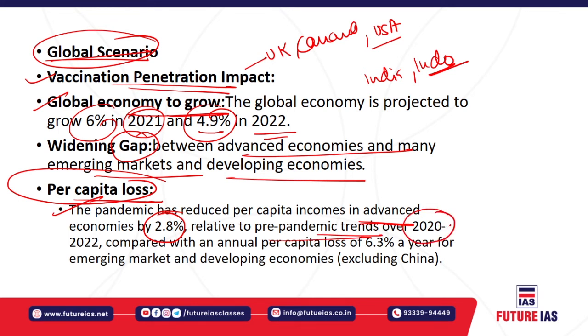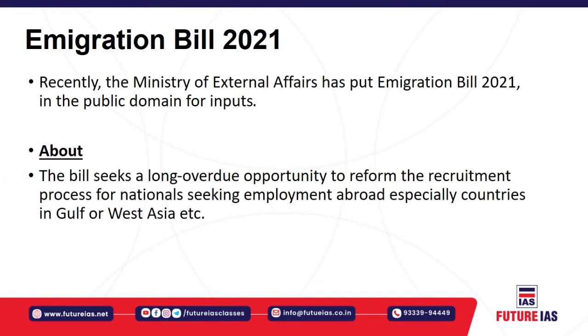And in emerging markets and developing economies, excluding China, the per capita income loss is around 6.3%. In the advanced countries that is just 2.8%, but in the emerging markets and developing countries it is 6.3%. So definitely, that is a huge gap.